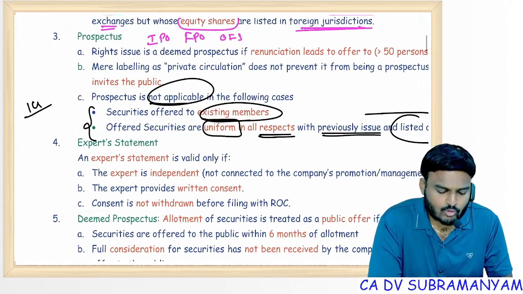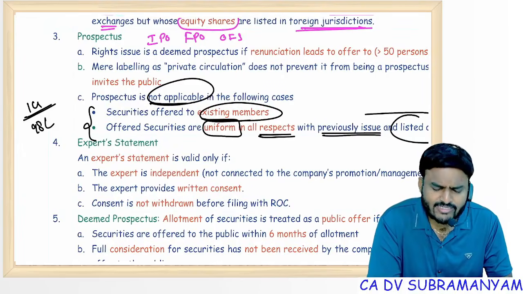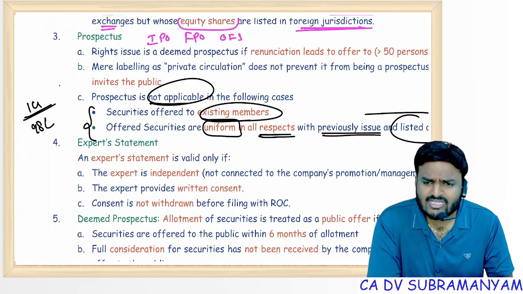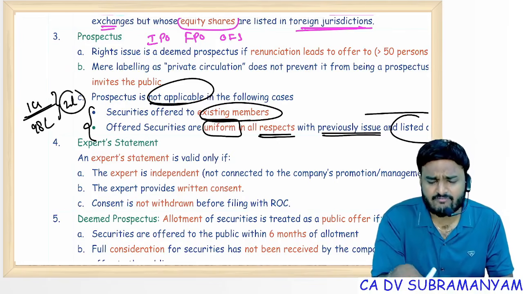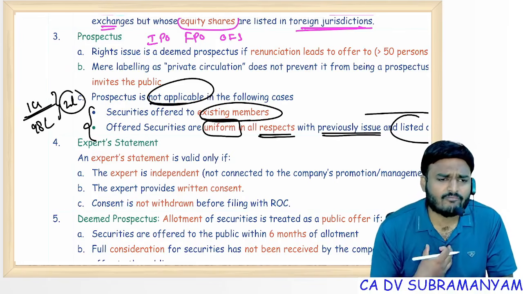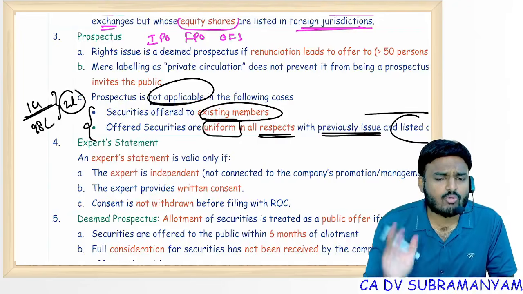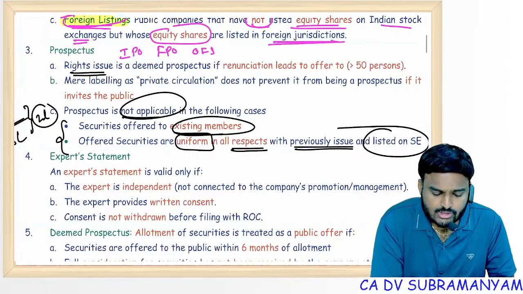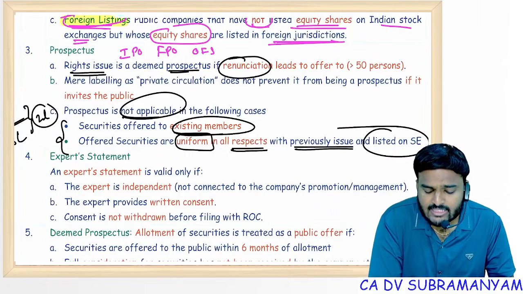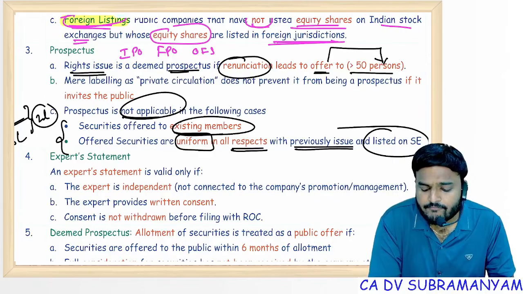Previously I offered 1 crore shares to the public. I got subscription for 98 lakhs. And these were already listed on a recognized stock exchange. The balance 2 lakh shares are existing shares. If I am offering existing shares, or if I am offering the securities to the existing members, in both cases a prospectus is not required. Next one, a rights issue is deemed to be a prospectus if renunciation leads to an offer exceeding 50%, more